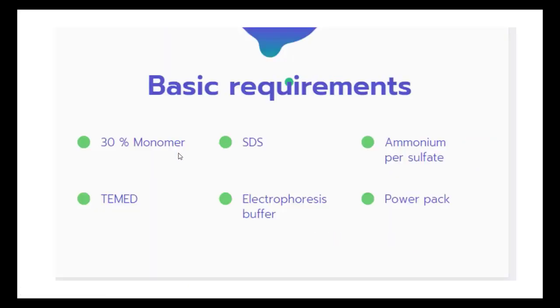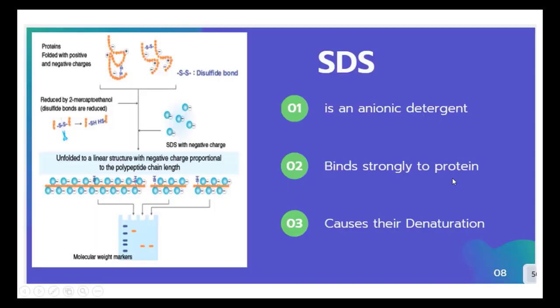For SDS-PAGE, sodium dodecyl sulfate polyacrylamide gel electrophoresis, these are the basic requirements: 30% monomer, made up of a combination of acrylamide and N,N'-methylenebisacrylamide; SDS, sodium dodecyl sulfate; ammonium persulfate, which acts as a free radical catalyst; TEMED, which acts as the initiator for the gel formation; electrophoresis buffer, generally Tris-HCl buffer; and a power pack for supplying power.